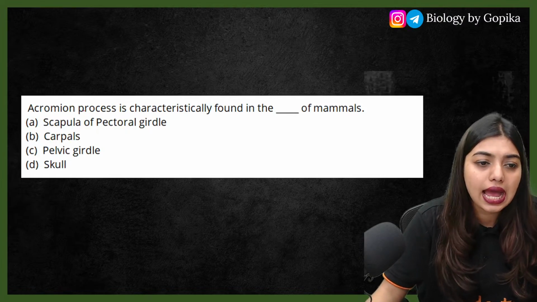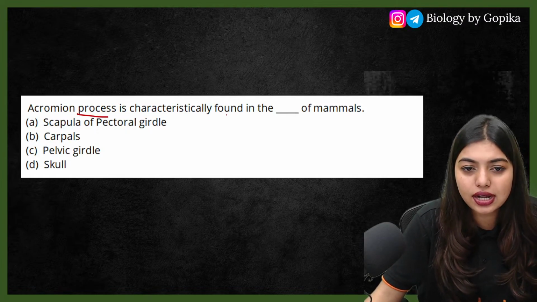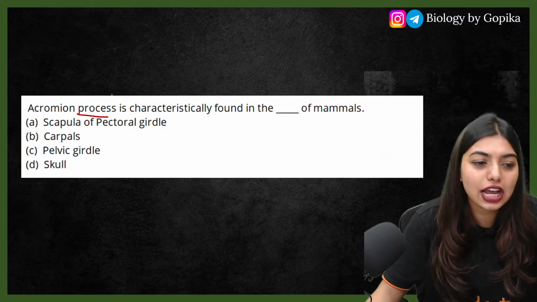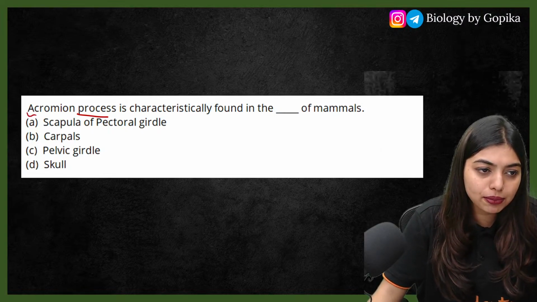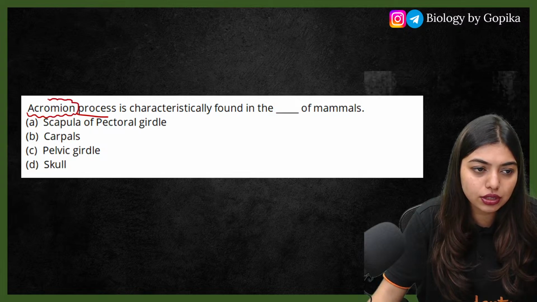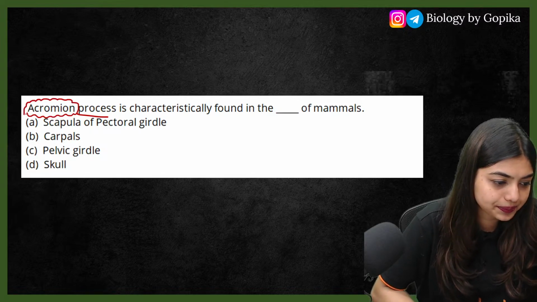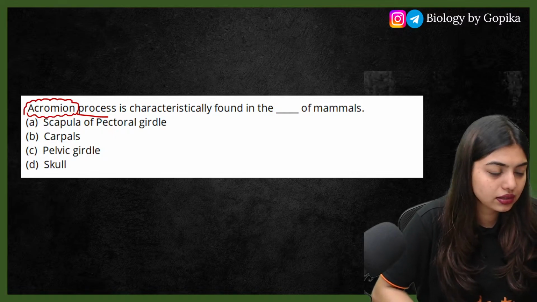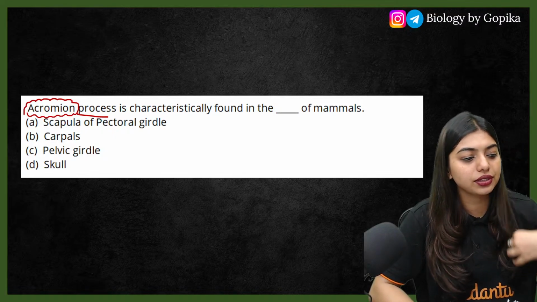Next question. Acromion process is characteristically found in the dash of mammals. Acromion process, I just taught you this, so you shouldn't be making any mistakes on this. Okay, now please answer this question.